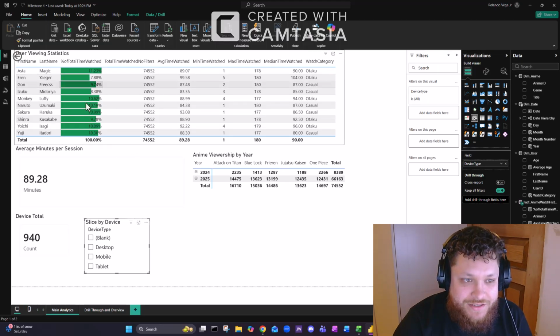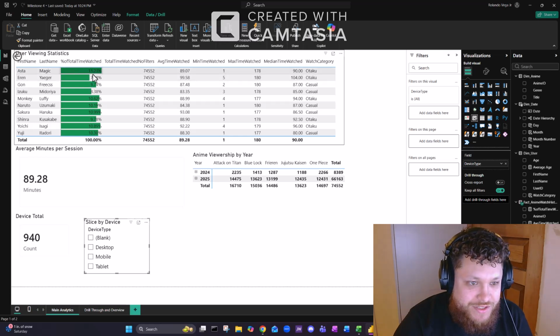And this is my conditional formatting as well. I did it on the percentage of total time watched, and as you can see, Asta has the highest percentage because he watched the most anime.